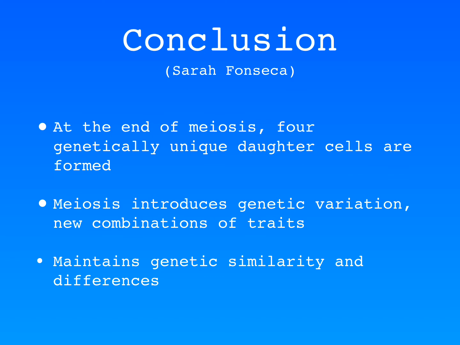At the end of meiosis, four genetically unique haploid daughter cells are formed. Meiosis introduces genetic variation and new combinations of traits, providing infinite variations. It also maintains genetic similarity and differences.